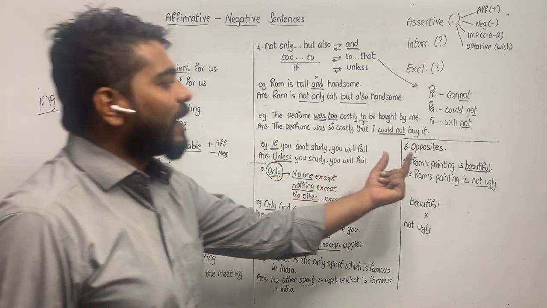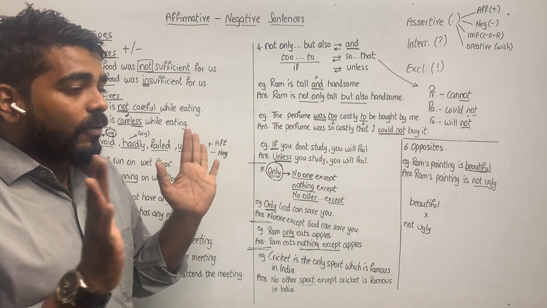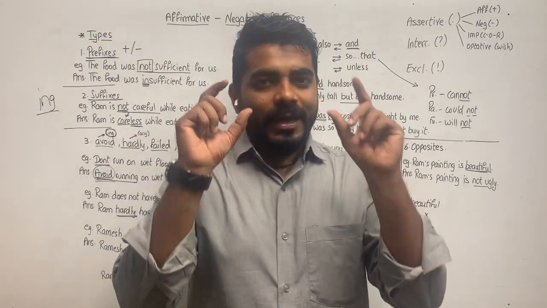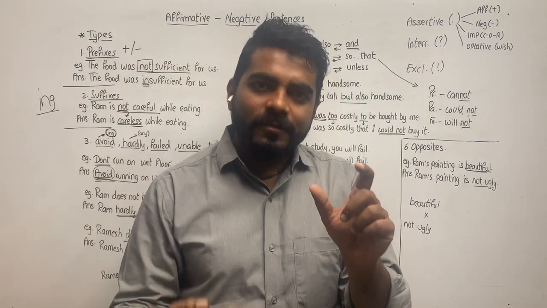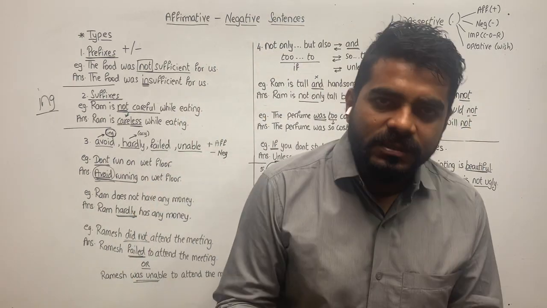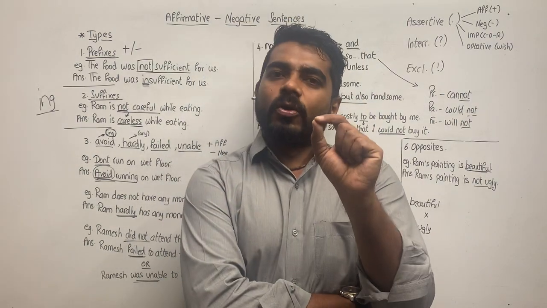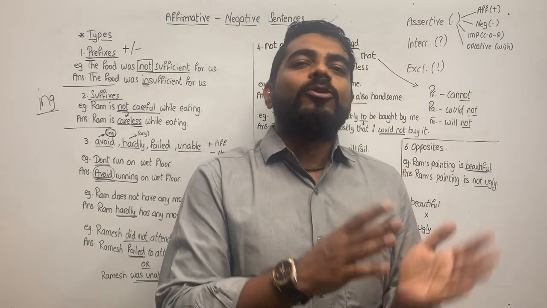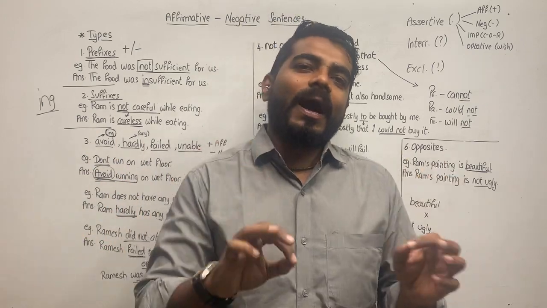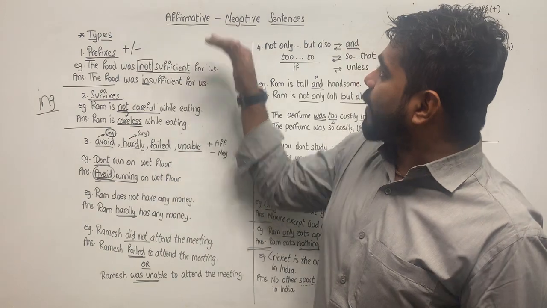And the last one is by using opposites. When opposites are given to you, what do you do in this sixth type? You take any one word, you make the opposite of that word, and you add not before it. Like for example, I run very fast. So fast, opposite of fast will be slow, and I will add not before it. So I do not run slow is equal to I run very fast or I run fast. Alright. So that's it for affirmative and negative.